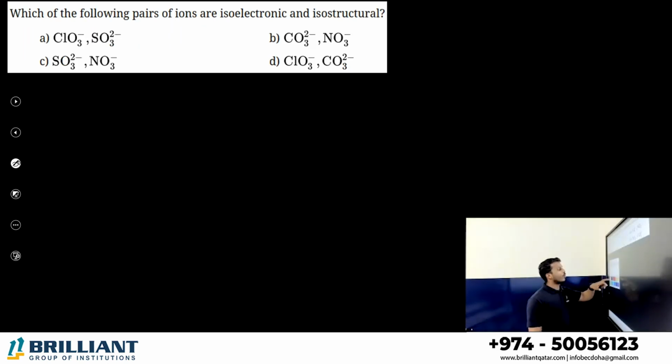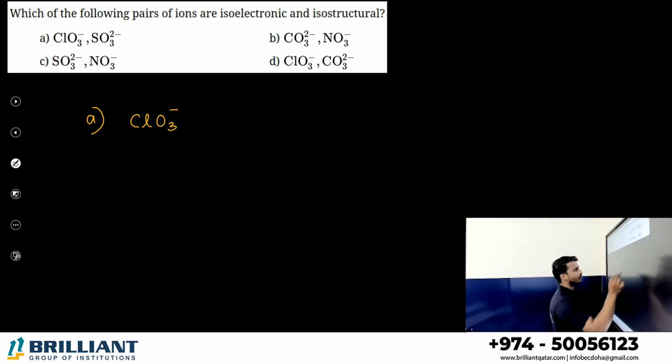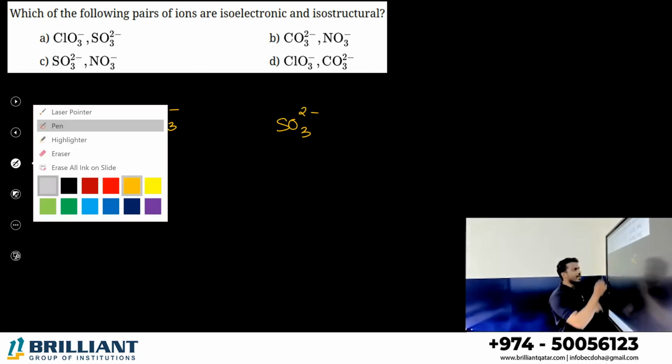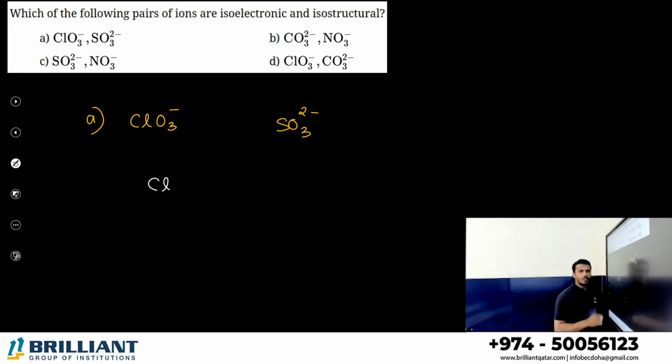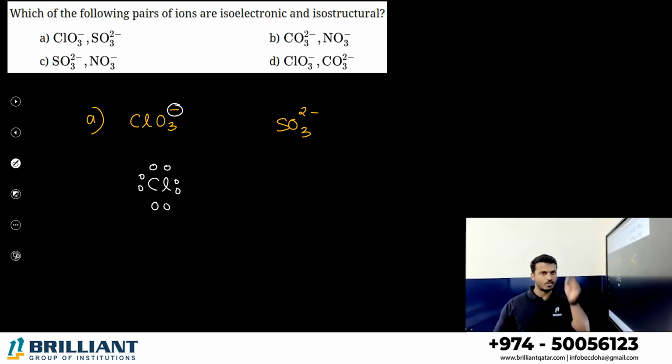Now, which of the following pairs of ions are isoelectronic and isostructural? Isoelectronic means the same number of electrons. Isostructural means the same structure. Let me check. First one, ClO3 minus and SO3 2 minus. Here, which is the central atom? Chlorine. What is the valence electron count of chlorine? 7. You can see there is a negative 1 charge, so you can add one more electron, right? 7 plus one more electron because of the minus charge.